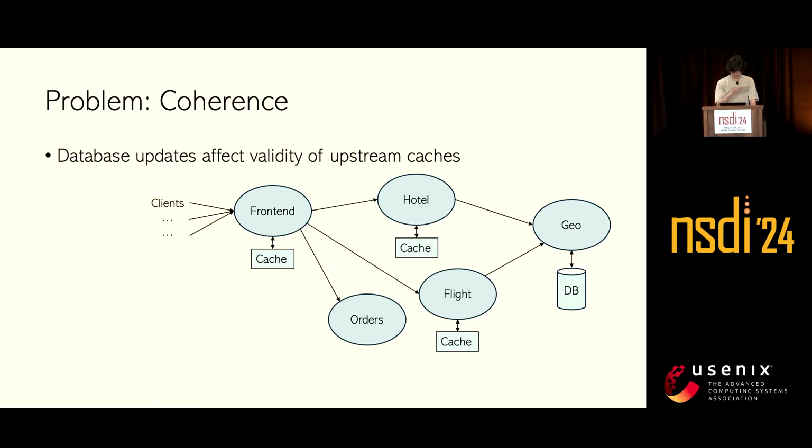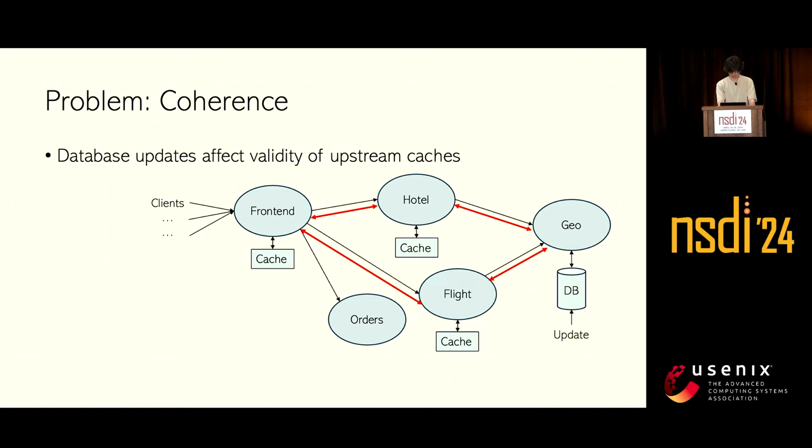A problem when we have caches is that we need to keep them coherent. Every time we have an update to a service database, we need to coordinate among all caches to make sure all cache entries are valid. Even for a multiprocessor, that's a hard problem. And it becomes much harder in the setting of microservices that are distributed across different machines.